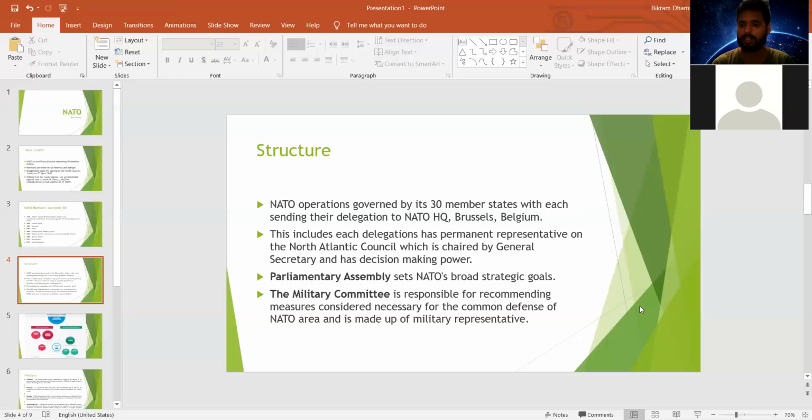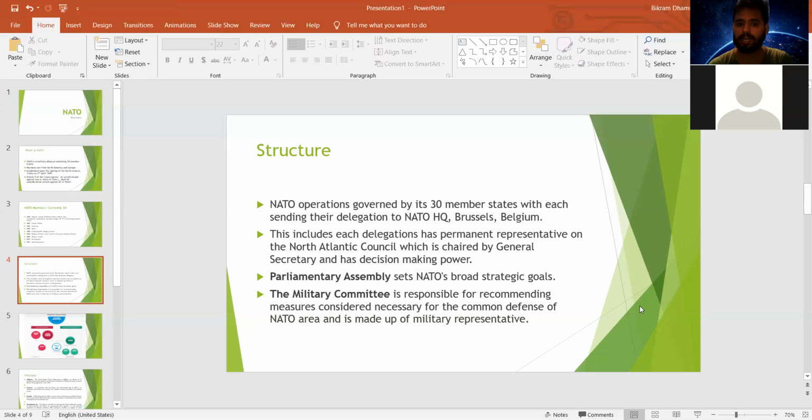The decision-making and policy-making organ of the North Atlantic Treaty Organization is the North Atlantic Council. It has members from all 30 member states, including the delegation of permanent representatives. This council is chaired by the Secretary General of NATO, and it makes the decisions and the policy for this organization.